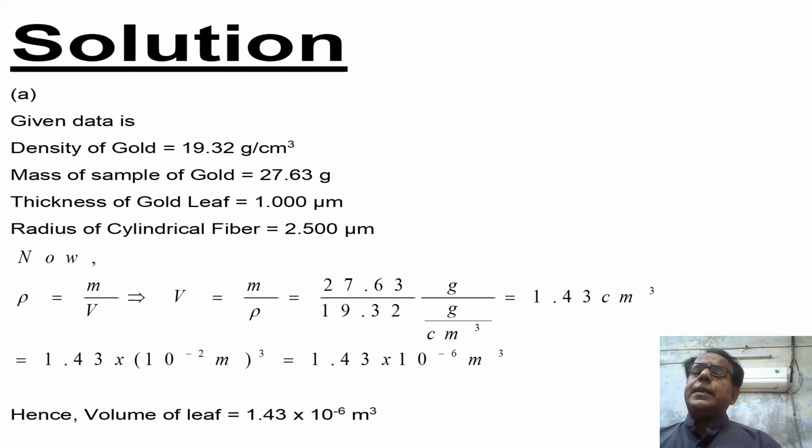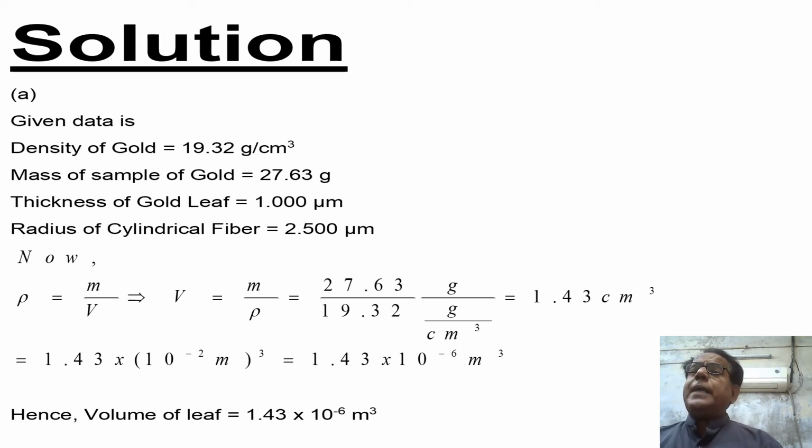This will alternatively become equal to 1.43 into 10 raised to the power minus 6 meter cube. Hence volume of leaf is equal to 1.43 into 10 raised to the power minus 6 cubic meter. Dear students, here we have found volume of leaf.